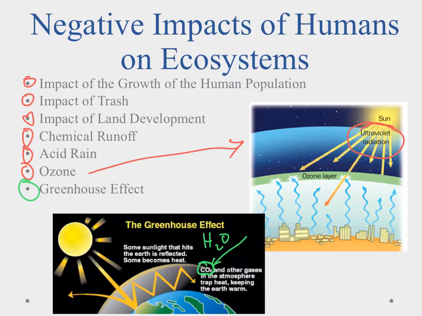And because we've been removing habitat and getting rid of forests and things like that, there are no longer the plants to deal with the excess CO2. That's what we're talking about with this rapid climate change and global warming: the effect of this carbon dioxide that we're putting out into the atmosphere.